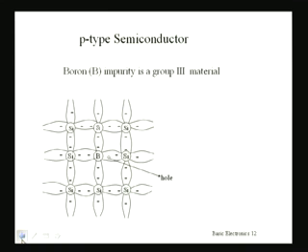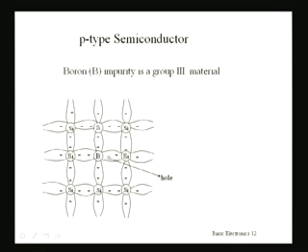Let us add boron impurity, which is a group 3 material having 3 electrons in the outermost orbit, to a silicon semiconductor. Now this boron has 3 electrons in the outermost orbit, so it will be completing its covalent bond with a neighboring silicon atom having shared these 2 electrons, as is seen here.